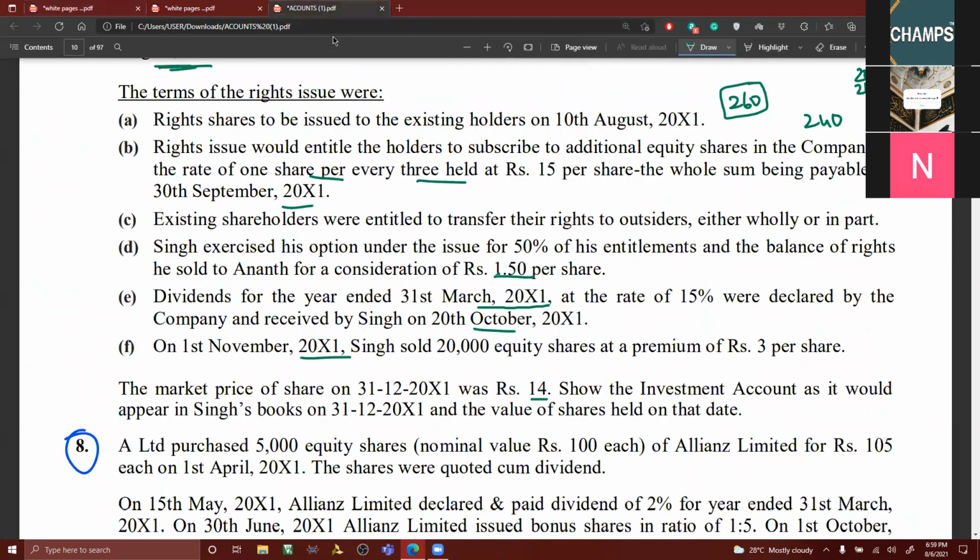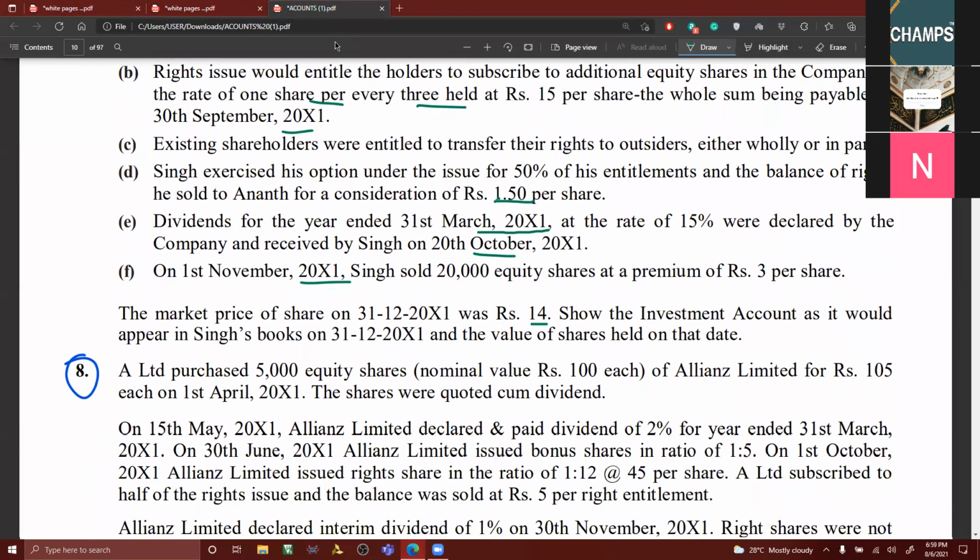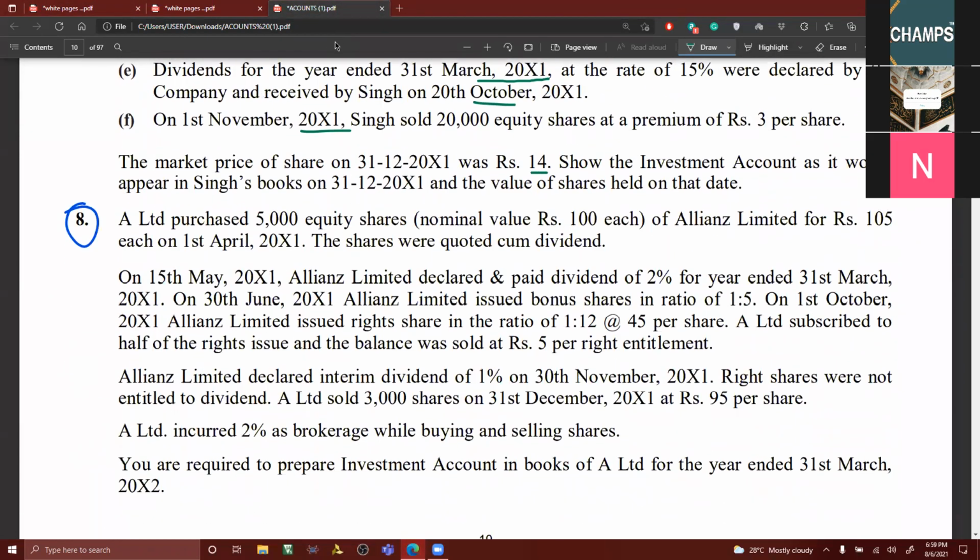Now look at this, the 8th one is similar. You can see this paid dividend of 2% for the year ending 31st March. Bonus shares 1:5. Right shares, dividend of 1%. Only the thing is that an interim dividend is there.